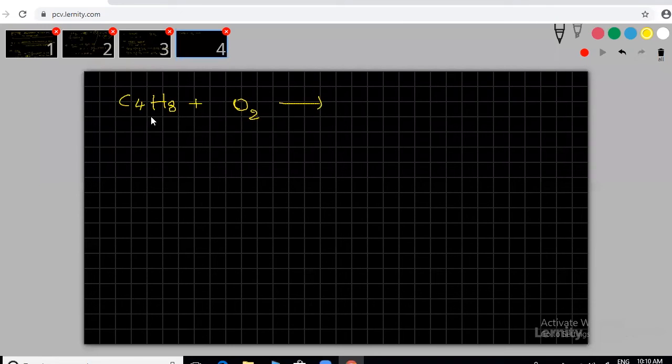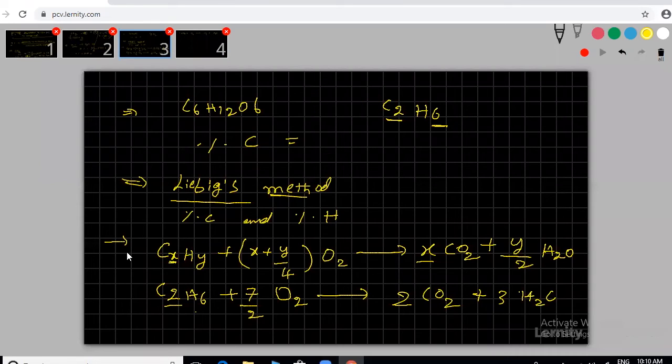Array, combustion means we'll get CO2 plus H2O only. You don't get any other products. Combustion means in the presence of oxygen we are heating any compound. That is combustion. CO2 you will get, that is fixed, plus H2O. Now we can balance it. C4H8 plus O2, you can balance yourself. If you want, you can use this slide, sir.